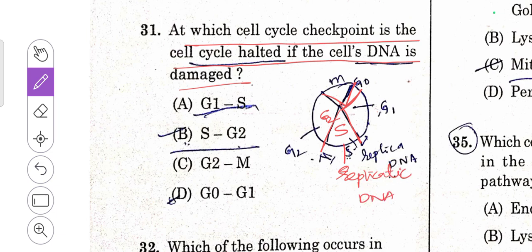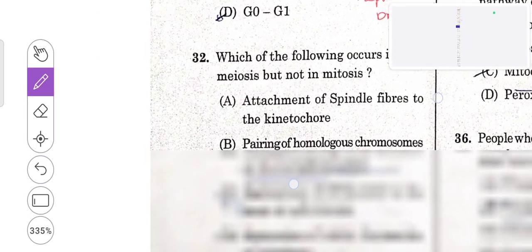Here, if the cell's DNA is damaged, we have checkpoints. If the DNA is damaged here, then it will be halted between S and G2, as we have a checkpoint here. So S and G2 is the right answer. Then next question.